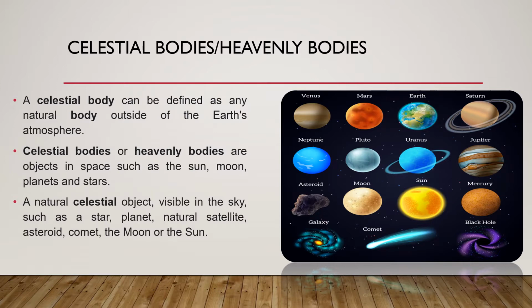As you can see in the picture, there we have a lot of planets and asteroids, galaxies, comets, black holes. Everything that is in space comes under the category of celestial bodies, and we can also call it a heavenly body. A natural celestial object visible in the sky, such as a star, planet, natural satellite, asteroid, comet, moon, sun, stars, everything comes under the category of celestial bodies.